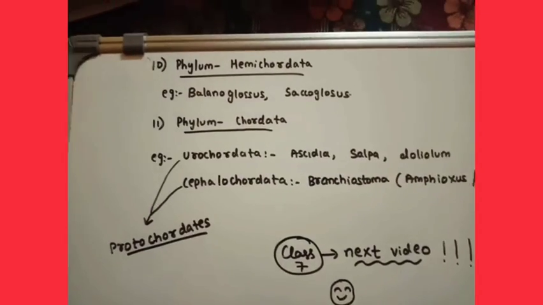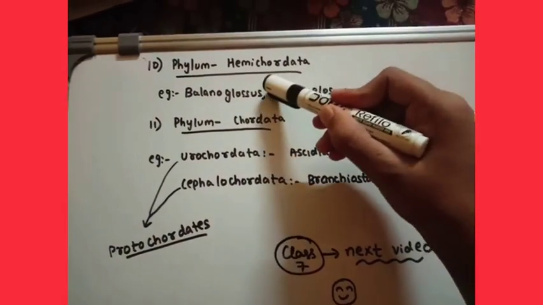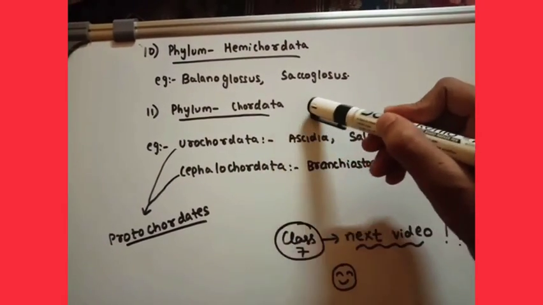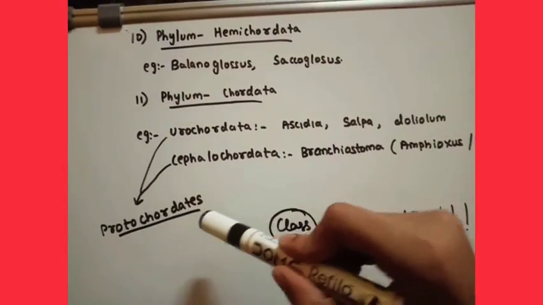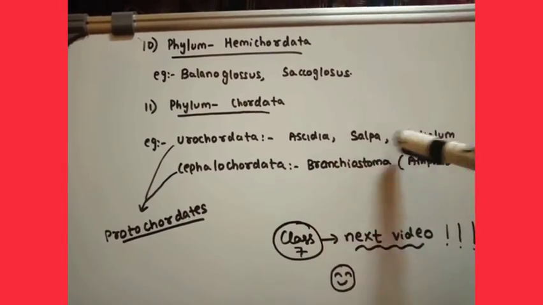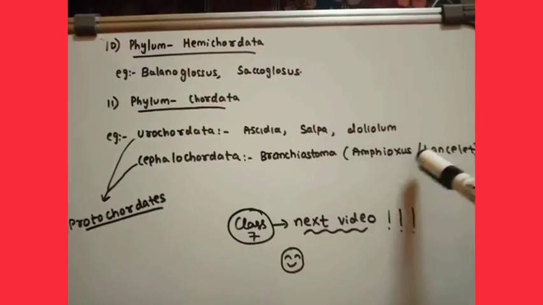Finally, we are at the 10th phylum, the Hemichordata. We have 2 examples, Balanoglossus and Saccoglossus. Number 11, phylum Chordata. We have 2 sub-branches, known as the Urochordata and the Cephalochordata, and these are commonly known as the Protochordates. In the Urochordata: Ascidia, Salpa, Doliolum. Cephalochordata: Branchiostoma, Amphioxus, or the Lancelet.